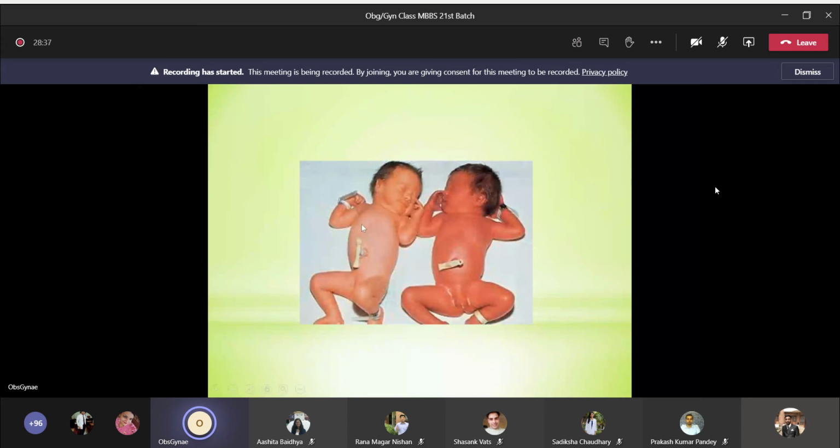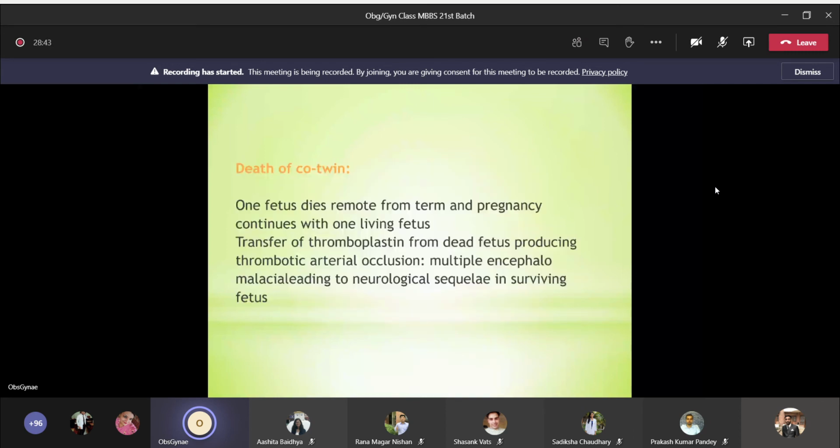The third problem unique to twin is death of a co-twin. Okay, one fetus dies remote from term and pregnancy continues with one living fetus. What is the risk? There is a transfer of thromboplastin from the dead fetus, producing thrombotic arterial occlusion and multiple encephalomalacia, leading to neurological sequelae in the surviving fetus.